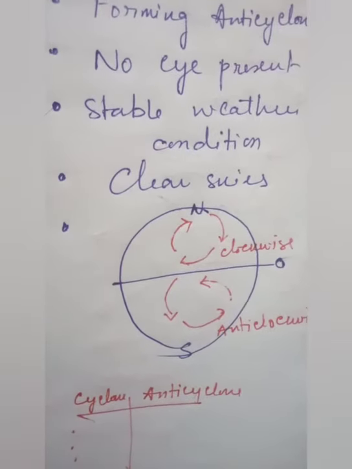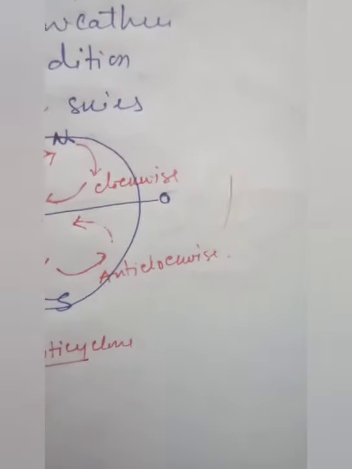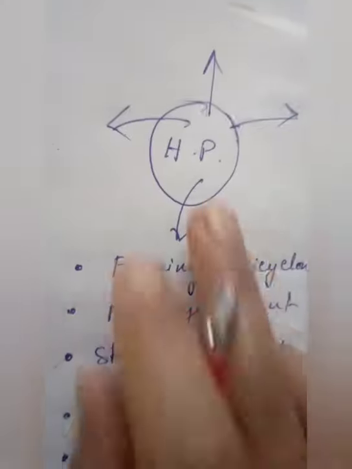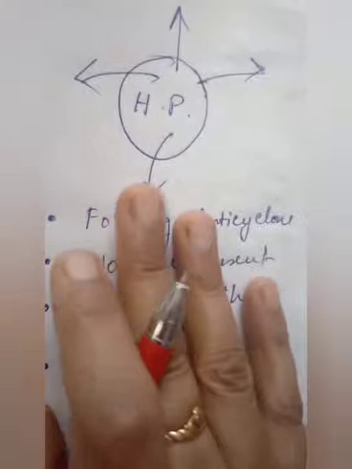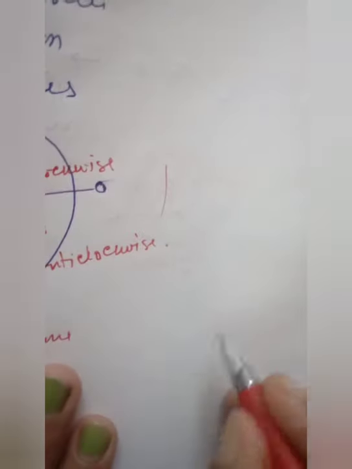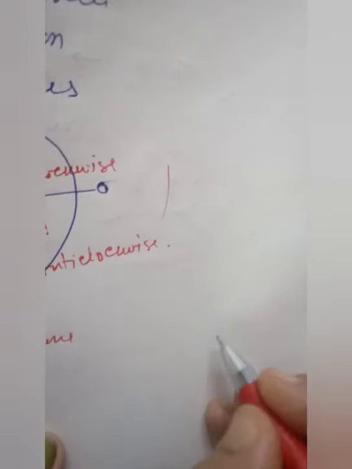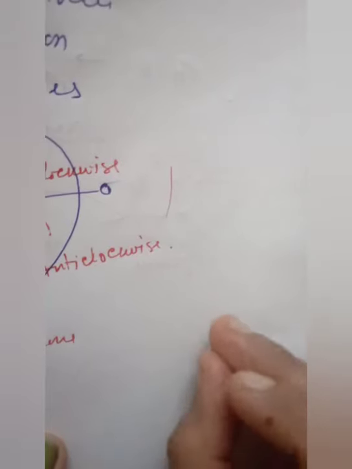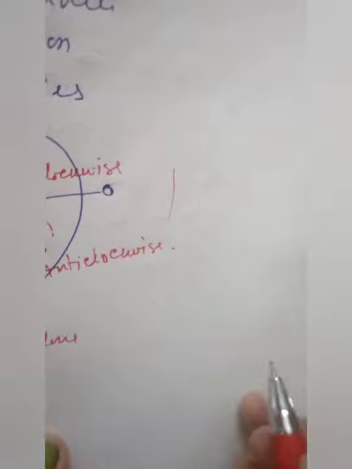One more thing you have to know is how to draw an anticyclone. Definitely we can draw this diagram, but how do we show the pressure? We have already read about isobars, the imaginary lines joining places having the same air pressure.